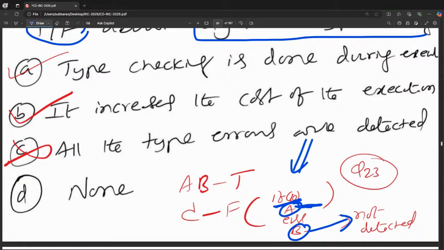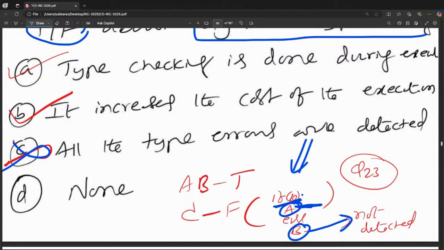But it never comes to B. So all type errors are detected is wrong.